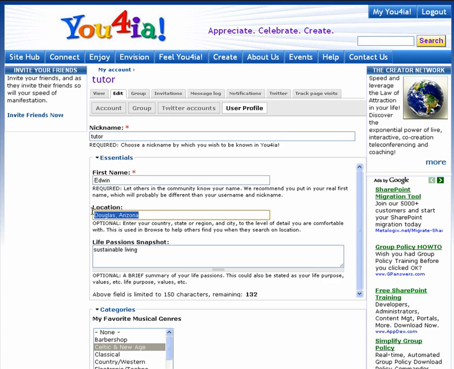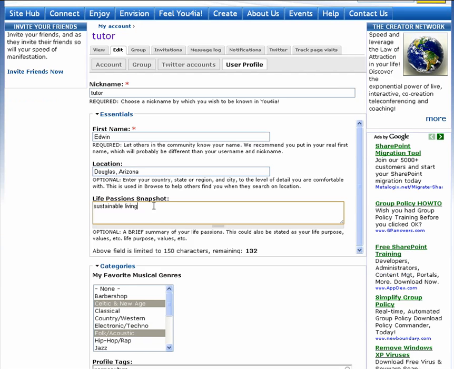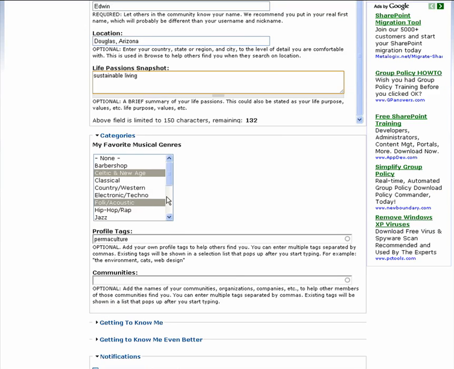The next field is not required, location, but we highly recommend you enter the location and the life passions snapshot which follows it, because these fields show up in the user listing when you browse users. The next section of the profile allows you to select categories for your favorite musical genres, enter some profile tags, and enter community tags, which will make it easier for you to connect with others which belong to the same organizations outside Euphoria.